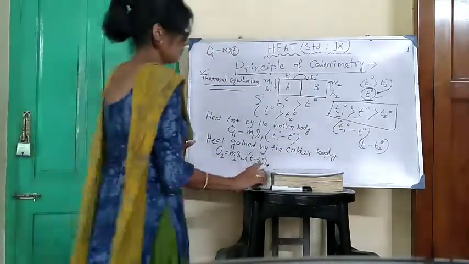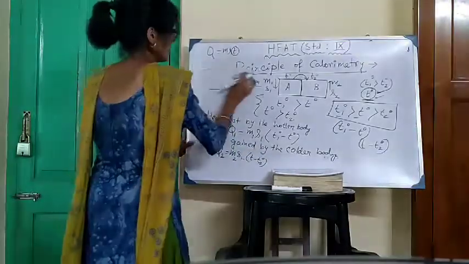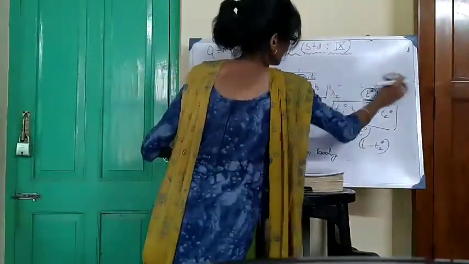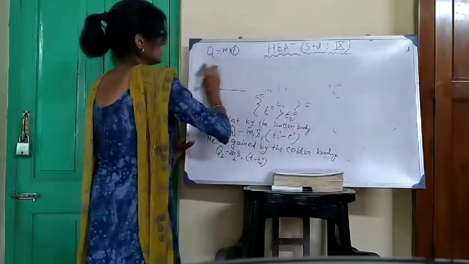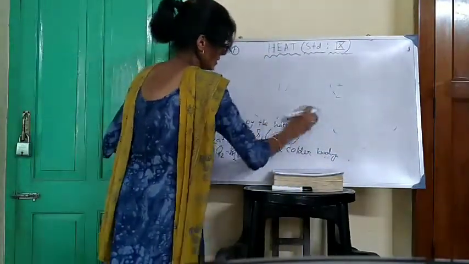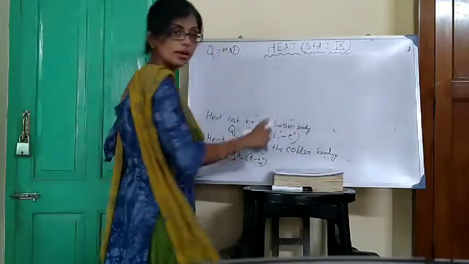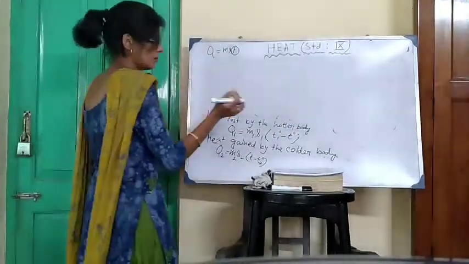Okay. According to principle of calorimetry, heat lost and heat gain both are same under thermal equilibrium.